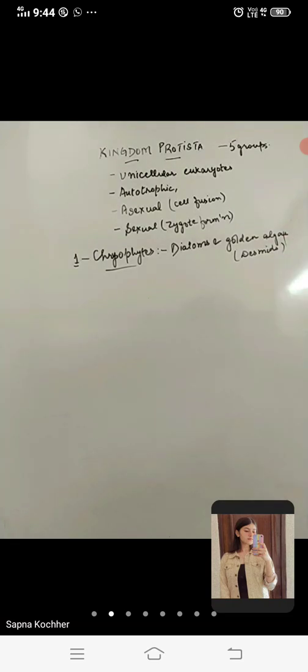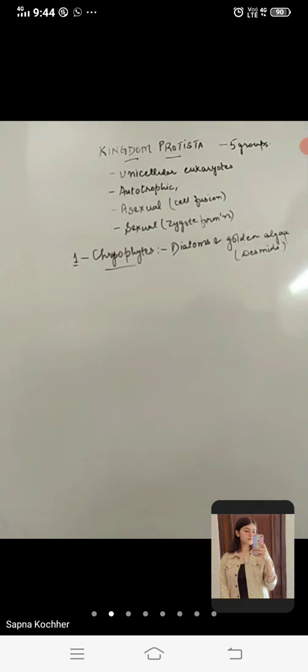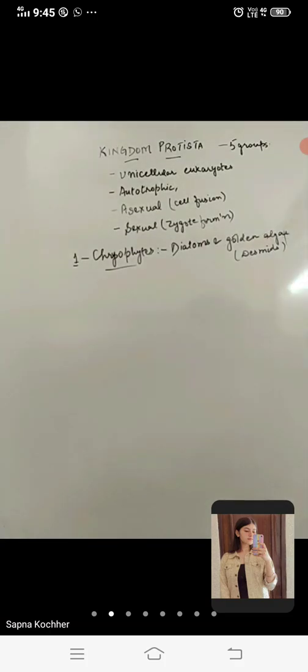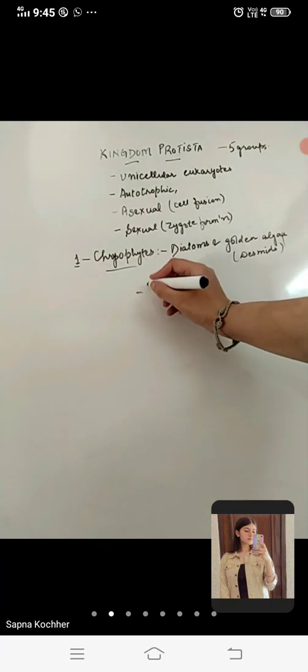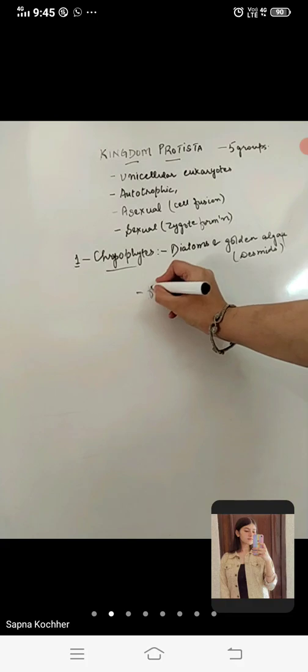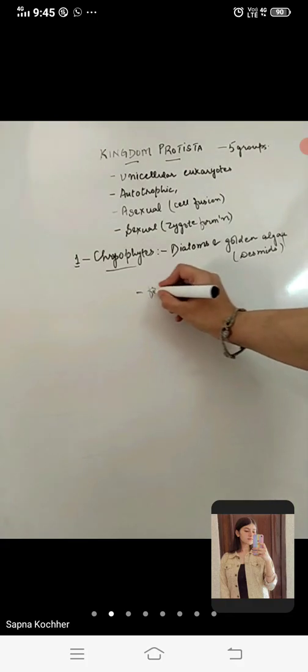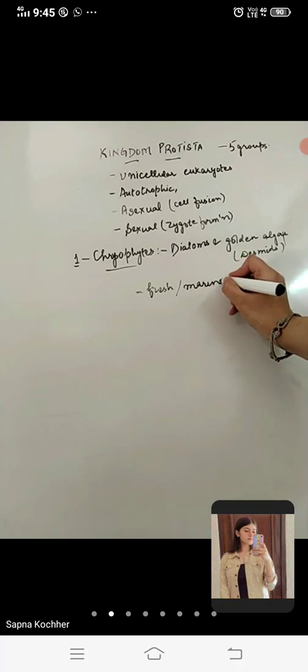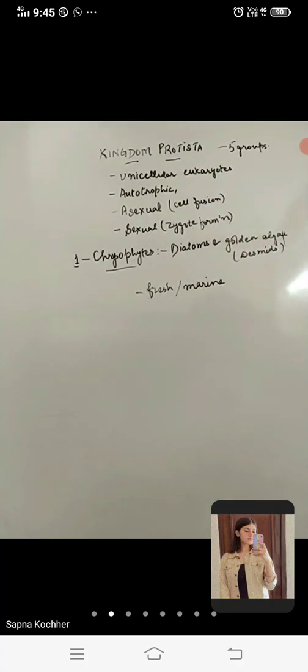Diatoms and desmids, these are the two types of organisms that are grouped together into one group called chrysophytes, right? These include both freshwater as well as marine water members. Both types of members you will find, fresh as well as marine water members.